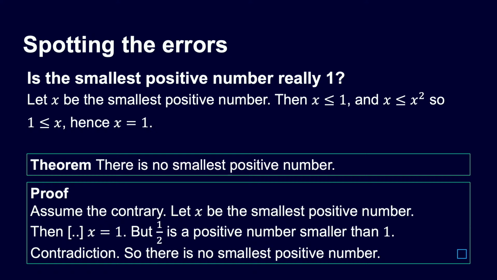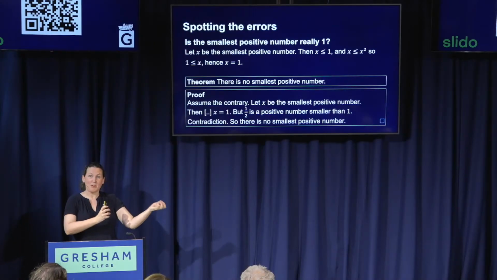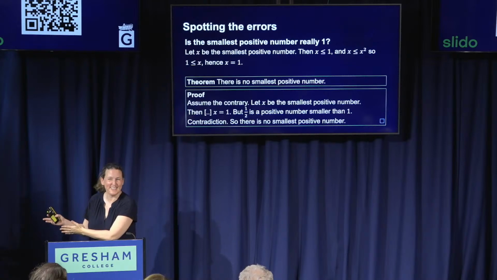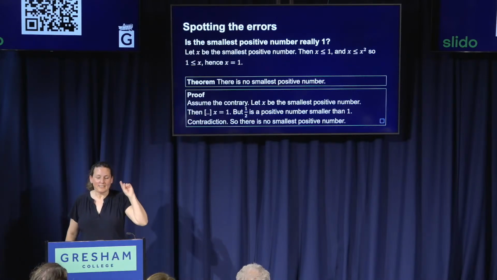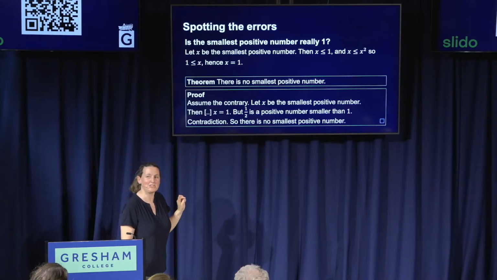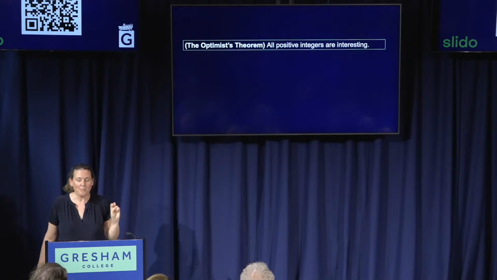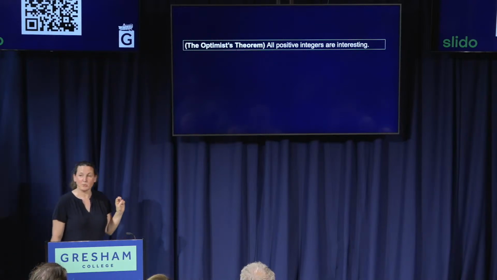So proofs by contradiction are really wonderful things in mathematics. Some of the best proofs there are involve this technique. You just take an idea for a walk, and if it fails, once you've eliminated the impossible, whatever remains has to be the truth. I want to show you another proof by contradiction. I didn't want to say it's an impossible fact because I fully believe its conclusion. All positive integers are interesting. So let's call this the optimist theorem.